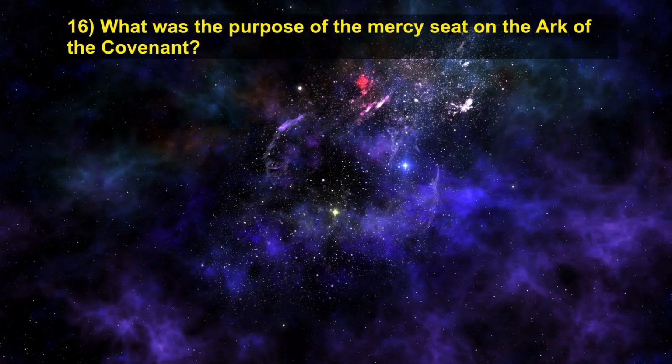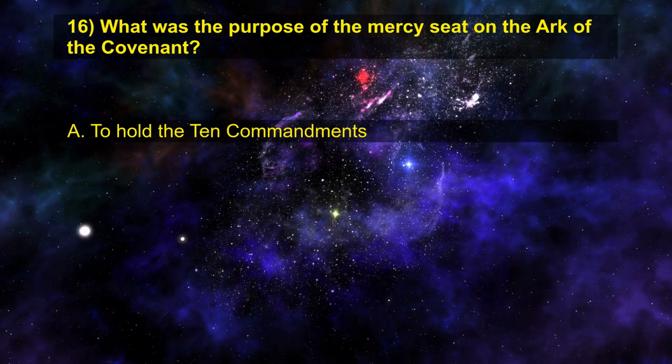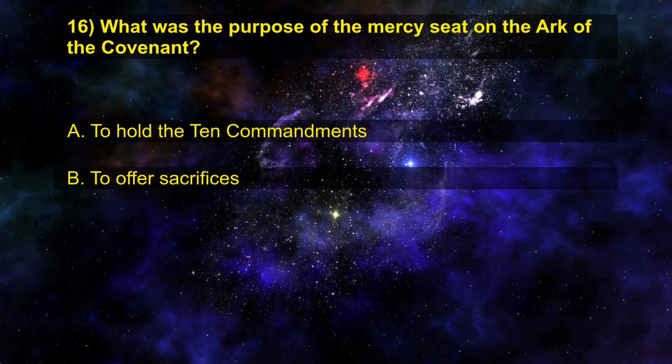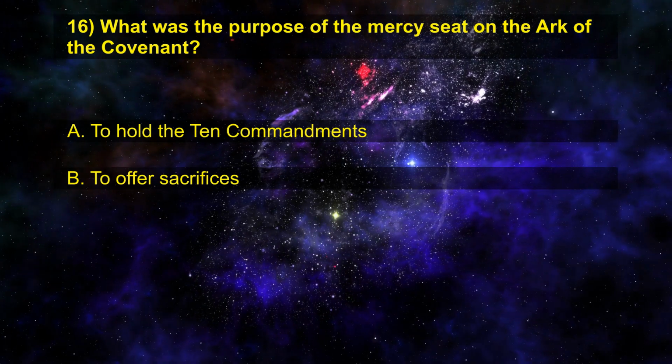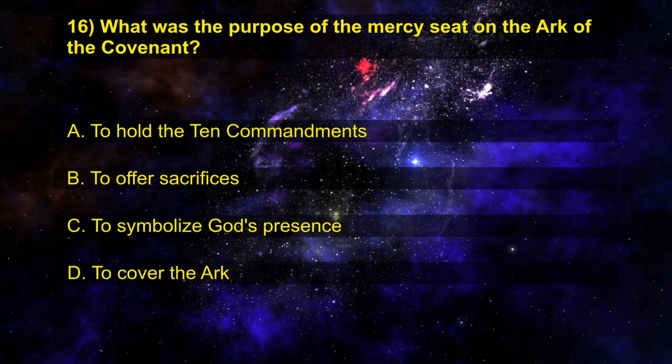16. What was the purpose of the mercy seat on the Ark of the Covenant? A. To hold the 10 Commandments. B. To offer sacrifices. C. To symbolize God's presence. D. To cover the ark.